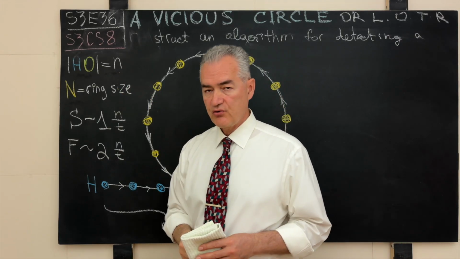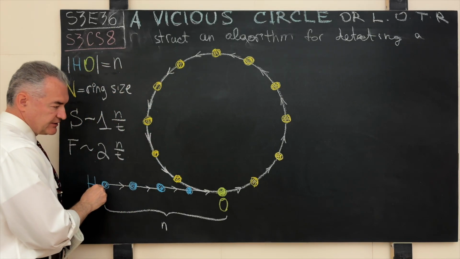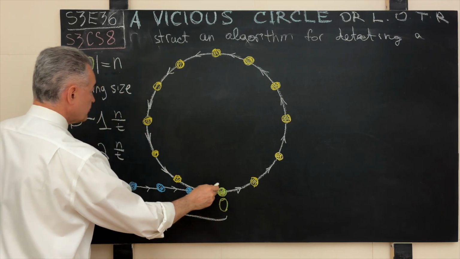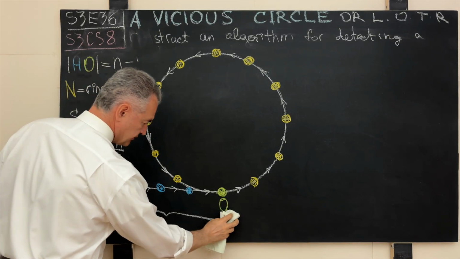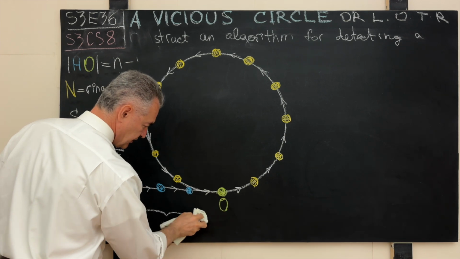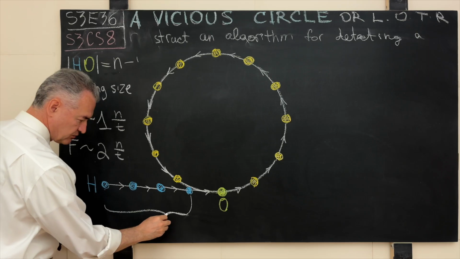The correct answer over here is that the distance from the head node of the linked list to the origin of the ring must be n minus 1. So this over here is not correct. This brace has to terminate right here. This is the correct way to do it.